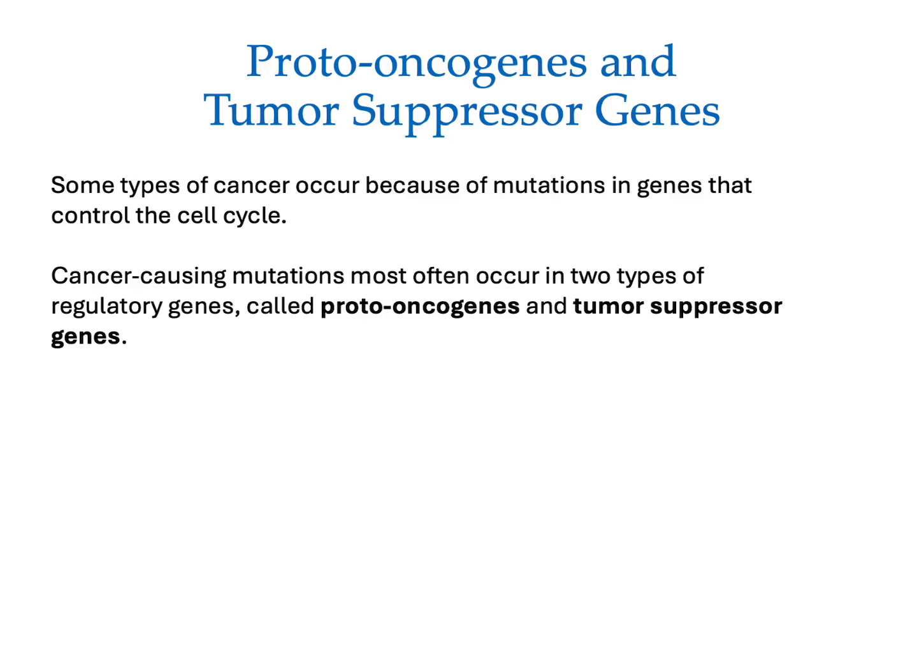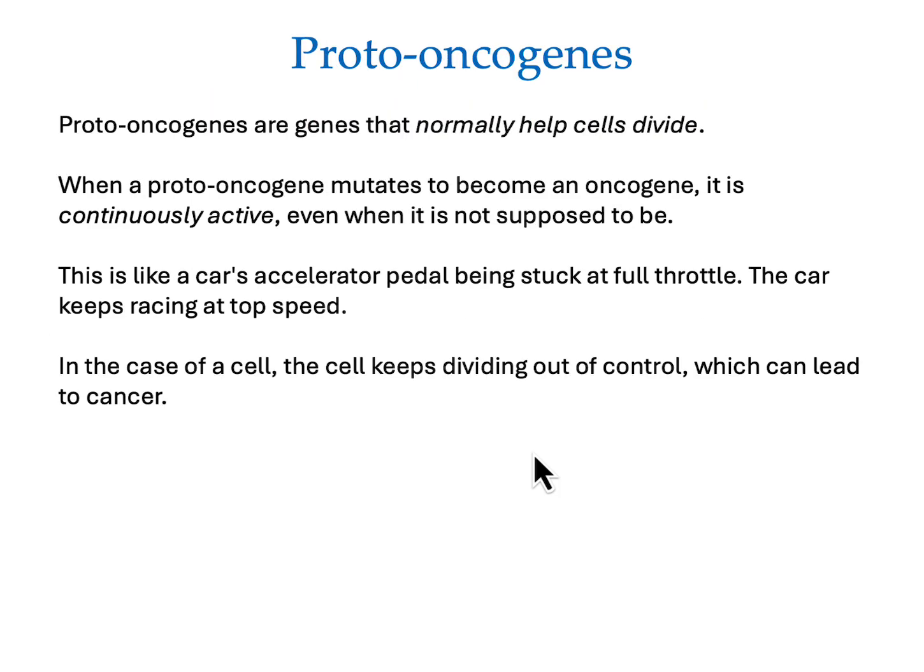Proto-oncogenes and tumor suppressor genes. Some types of cancer occur because there are mutations in genes that control the cell cycle. Cancer-causing mutations most often occur in two types of regulatory genes called proto-oncogenes and tumor suppressor genes. Proto-oncogenes are genes that normally help cells divide.